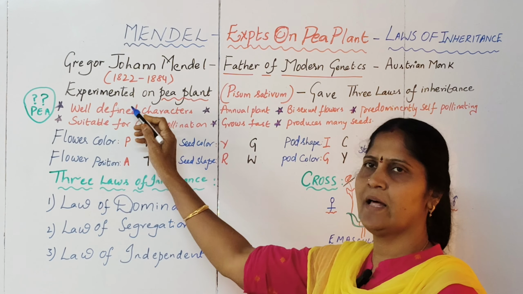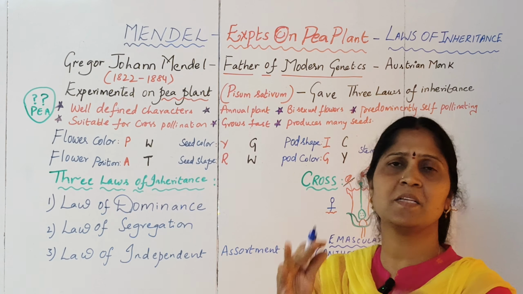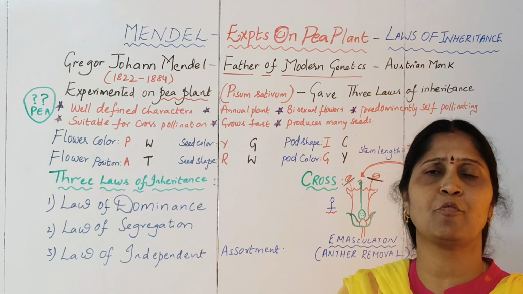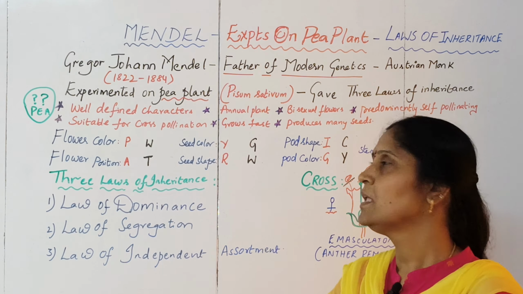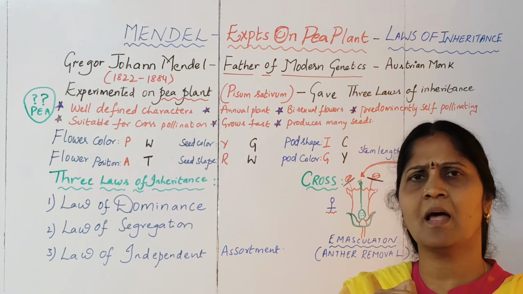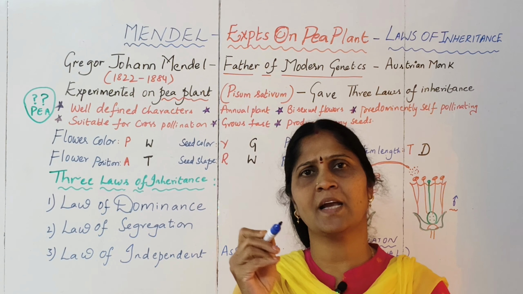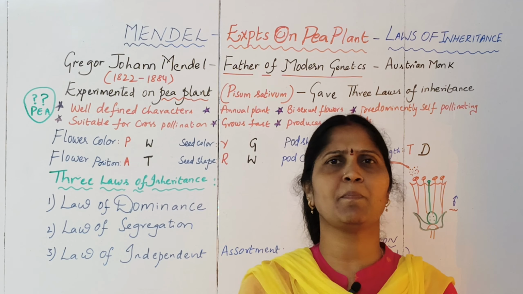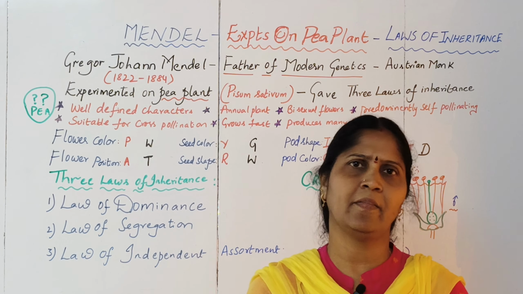So he has done all his experiments on pea plants. Nearly for 7 years he performed lots of experiments. The scientific name of pea plant is Pisum sativum. Then there might be a question from your side like, why only pea plant? Why can't he select any other plant?